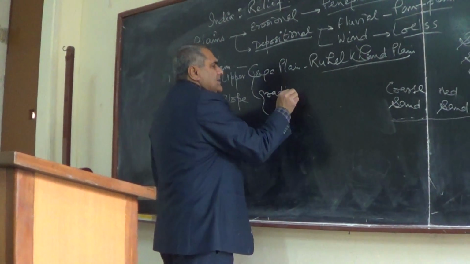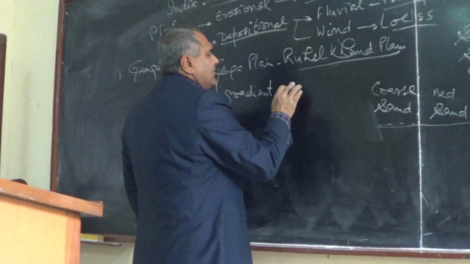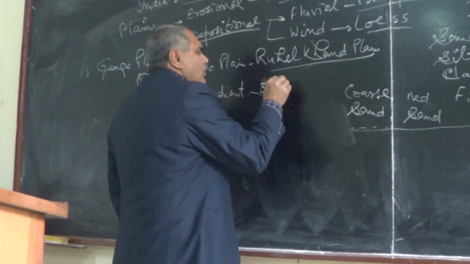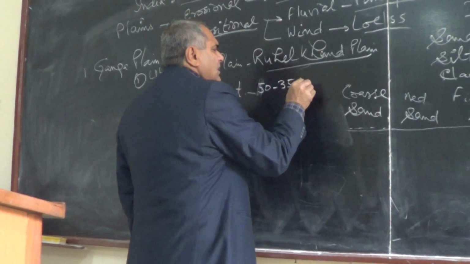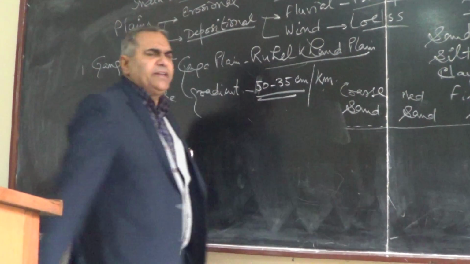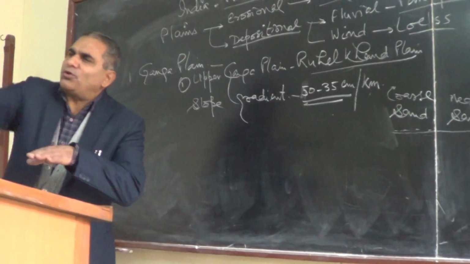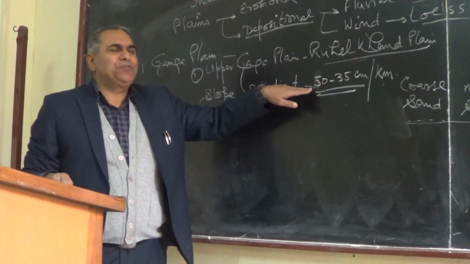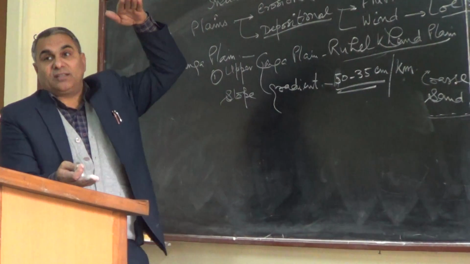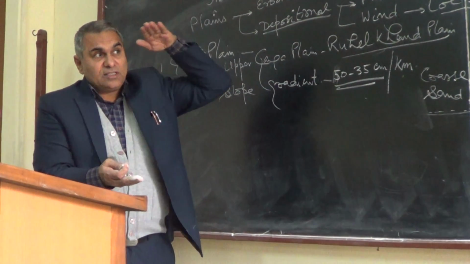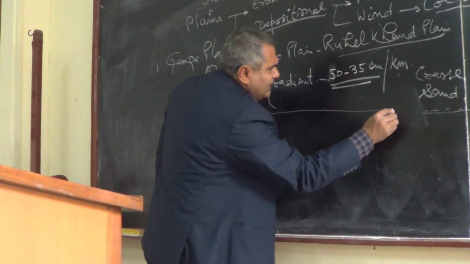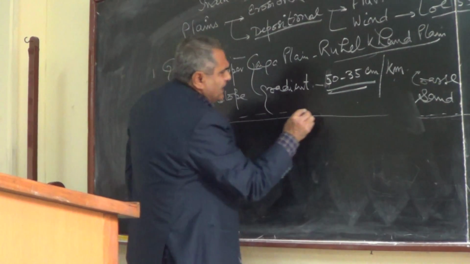Slope gradient is 50 to 35 centimeter per kilometer. So in a 1 kilometer course, the slope declines by 50 centimeter maximum. 50 centimeter means half meter, so it is a half meter slope decline. It is less than 1 degree.